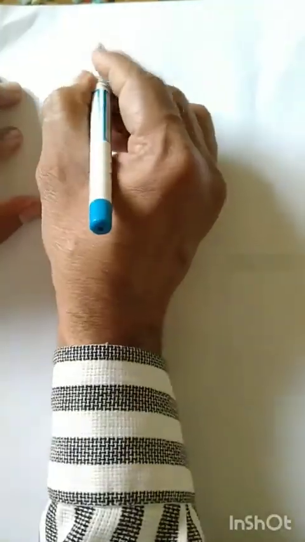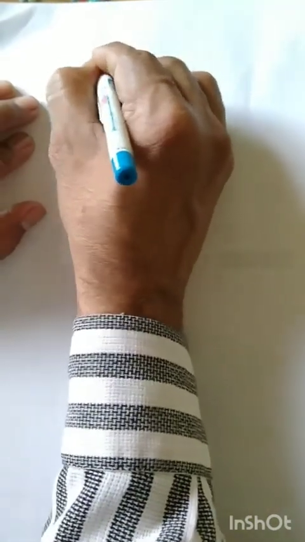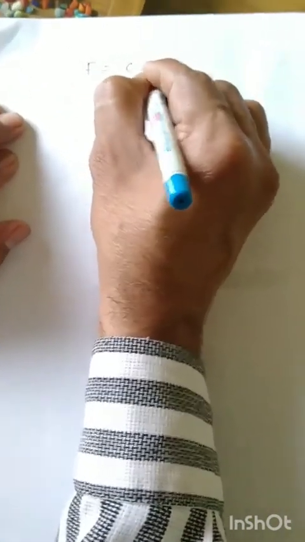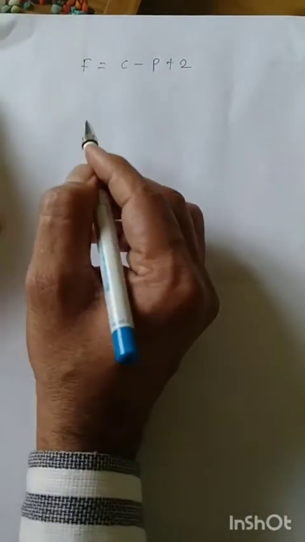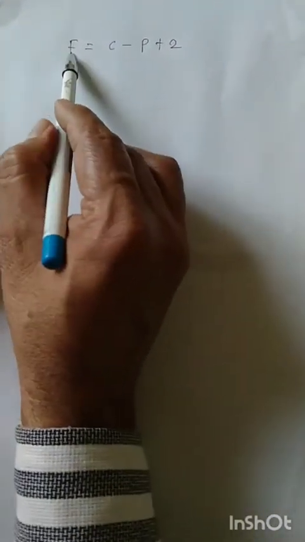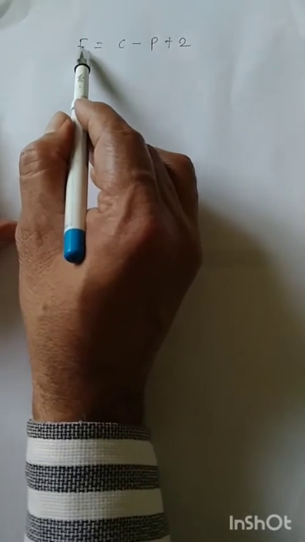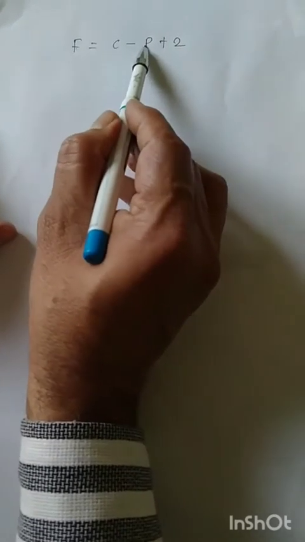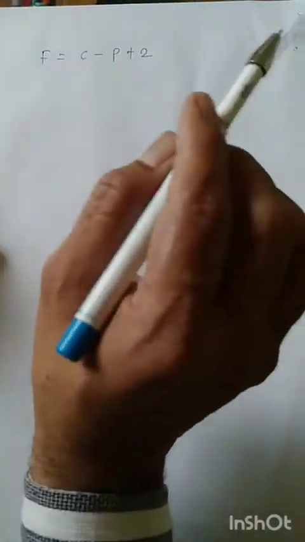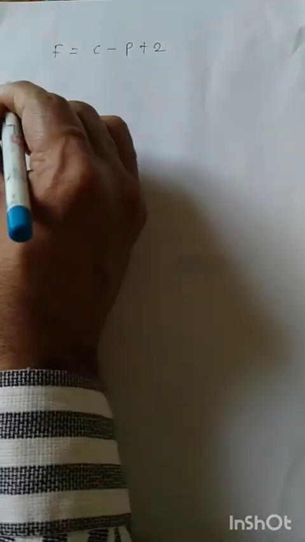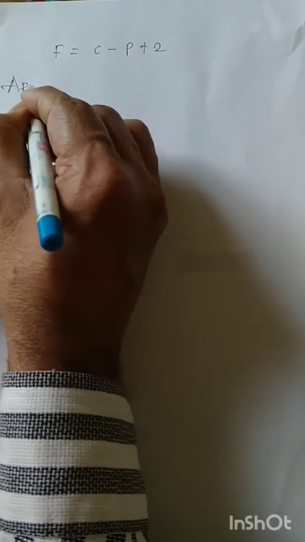Now we can also calculate these details by using the phase rule equation. Dear students, our phase rule equation is F is equal to C minus P plus 2. If two of the three terms are known, then the other one we can determine by applying the phase rule equation.